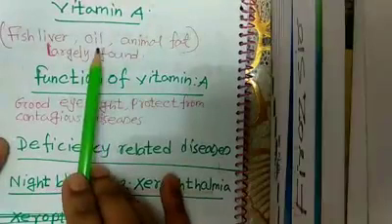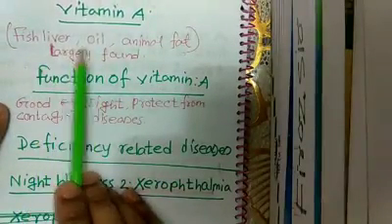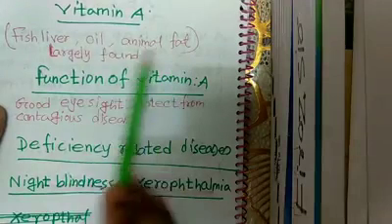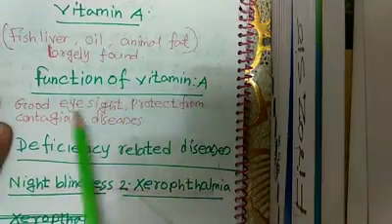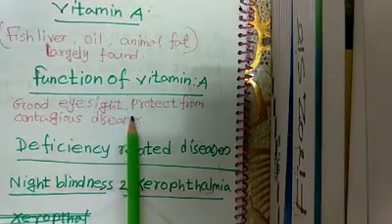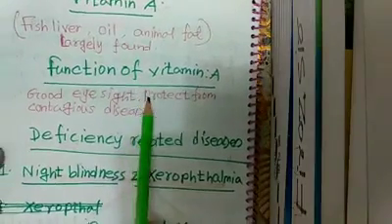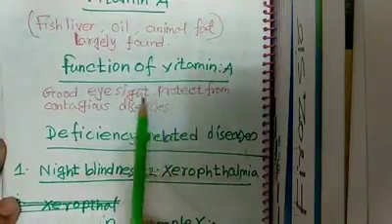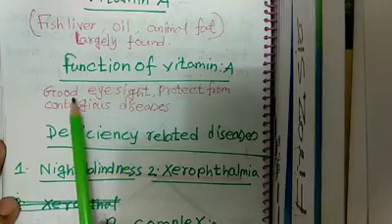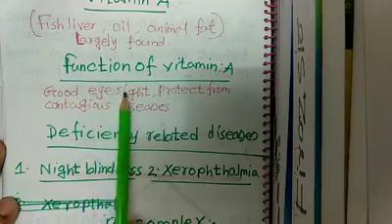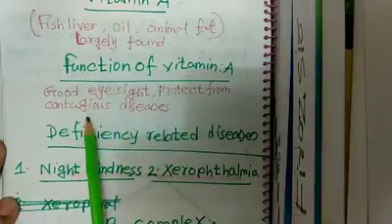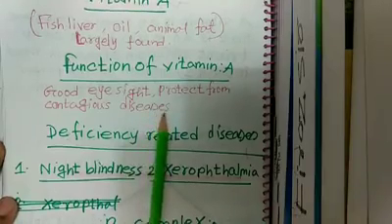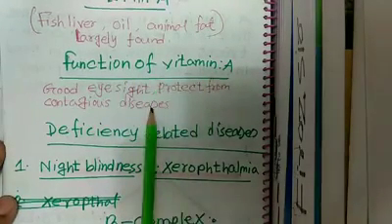Now, vitamin A. What is the main source of vitamin A? Fish liver oil and animal fat are largely found sources of vitamin A. Function of vitamin A: good eyesight. Sometimes we say that some people cannot see in dim light, I mean at night. So they suffer from a deficiency of vitamin A. It also protects from contagious disease. It is the main function of vitamin A.